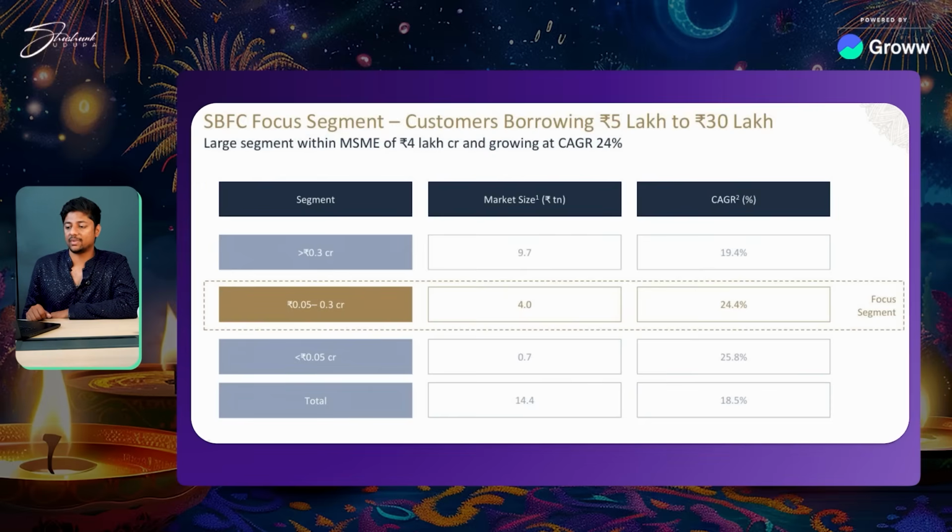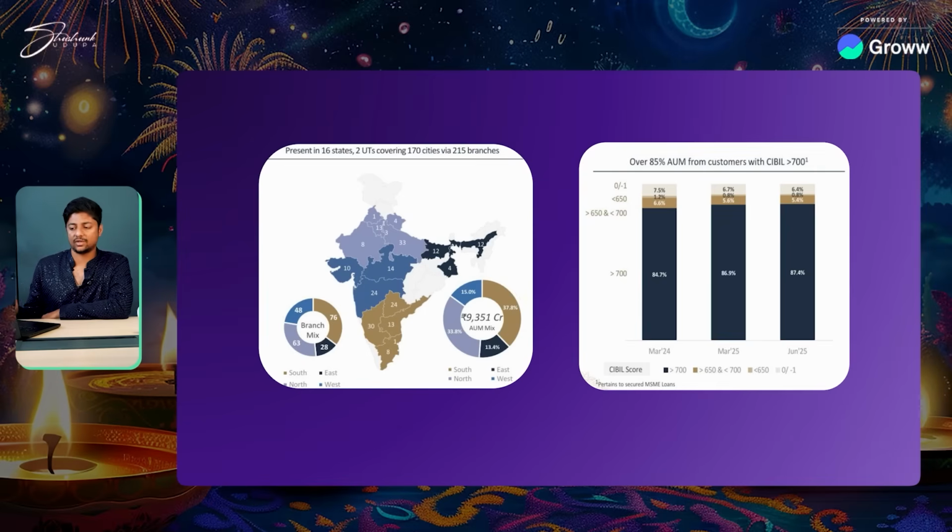So if you look at this company, they lend in a smaller ticket size. This is where they focus. They have a CAGR of 24%, and they focus only on the MSME space. They also have a small portion of gold loan right now, but that is only 10% of their entire basket. As you see, they are expanding across the nation. Earlier, they were not that big. Now they're slowly expanding across the nation. And 85% of their AUM today is with customers who have a CIBIL score of 700 and above. So their lending style and mechanism is very good, and that is something we're looking at.